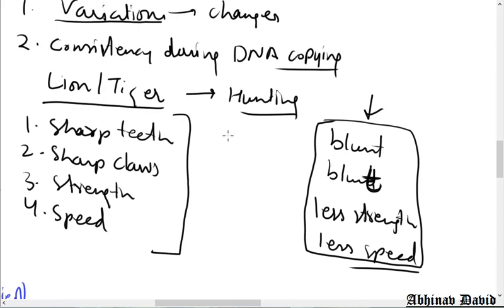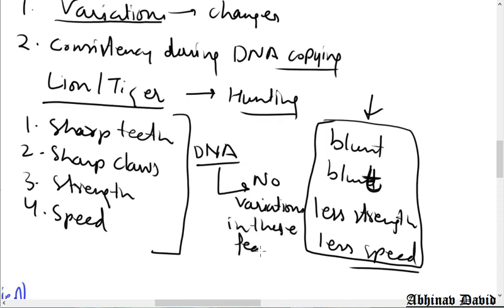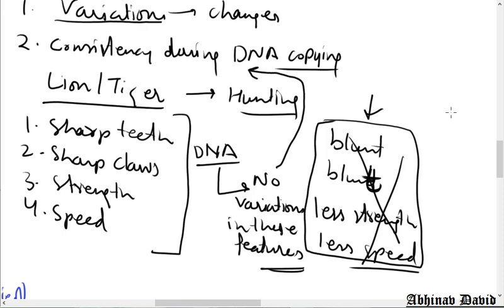So we don't want any change in these features. We want that in this part of the DNA, no changes are made. So no variations in these features. And even if we want variations, we want them to become better. We want sharper teeth, sharper claws, more strength, more speed, but we don't want these useless variations. So instead of these useless variations, what is required? Consistency during DNA copying. So DNA gets copied and these features will be passed as they are.